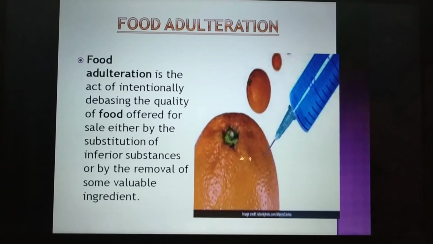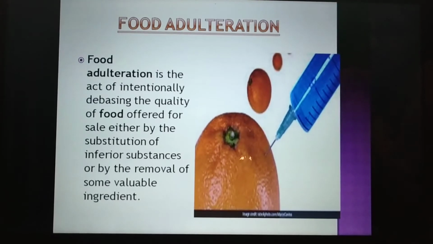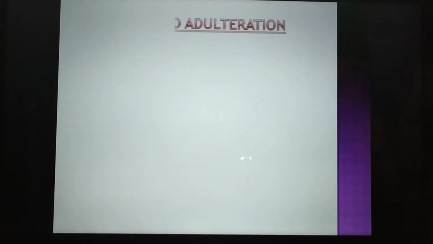Let us see, like, a chemical being injected in a fruit to make it look attractive, right? So this is food adulteration. When we are doing this with the food, we are altering its quality. We are spoiling its quality, we are degrading its quality, right? So when we do all such things, we say that the food has been adulterated. Okay, so let us see what are the various ways in which the food is adulterated.